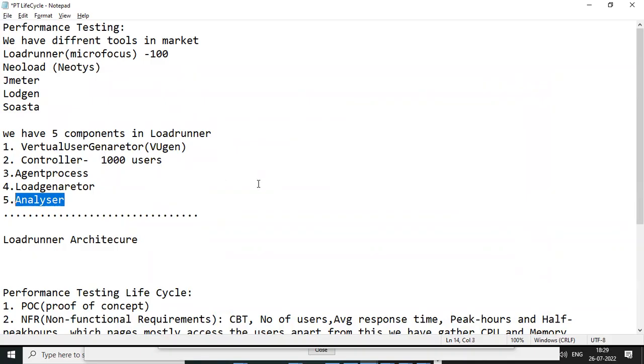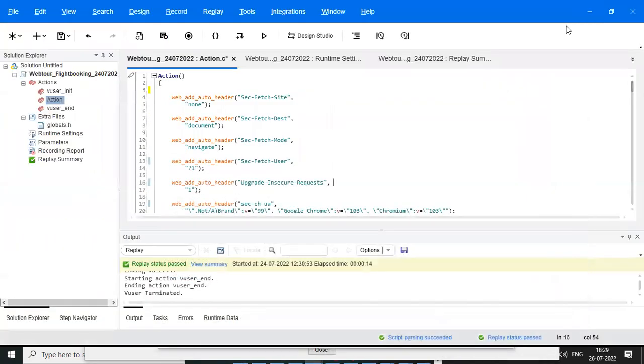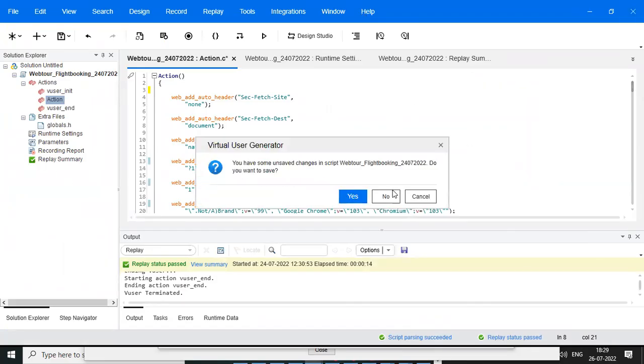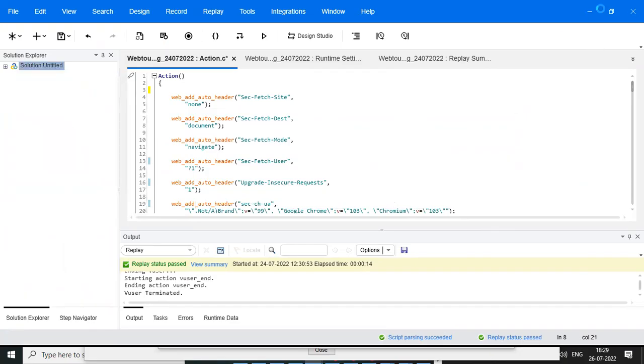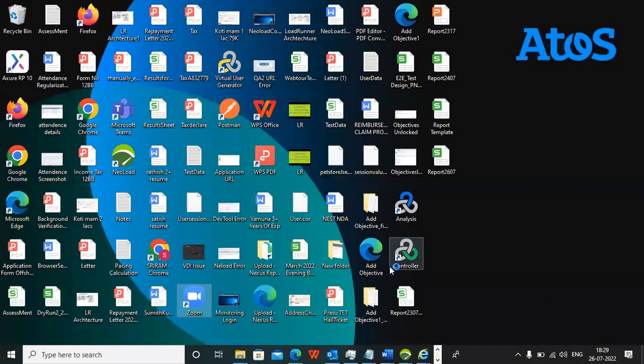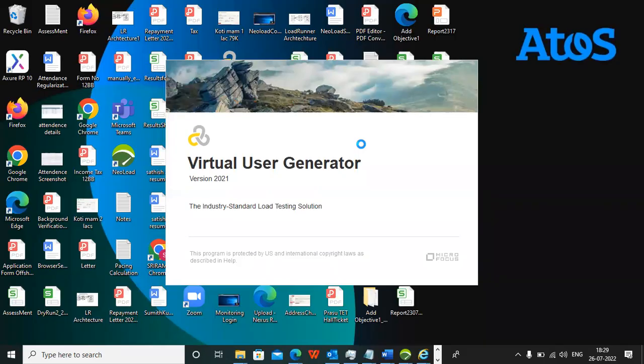Is it clear, everyone? Now I will go again to the virtual user generator. I will open it starting from the beginning, because everyone will be new, right? This is the virtual user generator. Once you open it, we are able to see the version of the virtual user generator, 2021. And it is opening our virtual user generator.